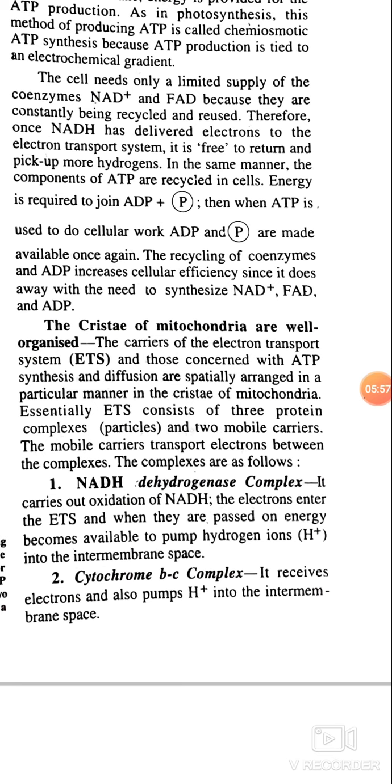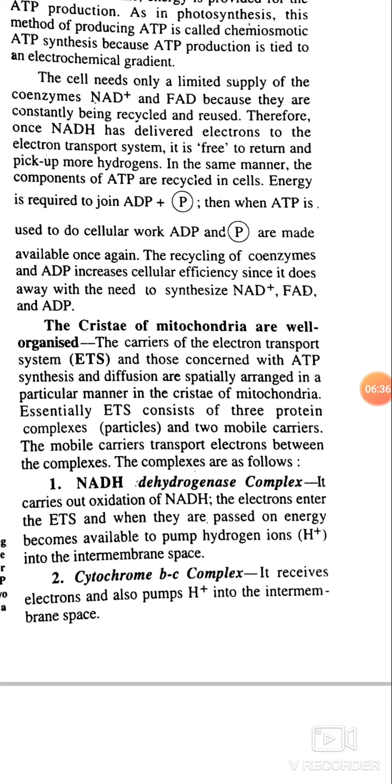The mobile carriers transport electrons between the complexes. The complexes are as follows. First is the NADH dehydrogenase complex. It carries out oxidation of NADH. The electrons enter the ETS, and when they are passed on, energy becomes available to pump hydrogen ions into the intermembrane space.